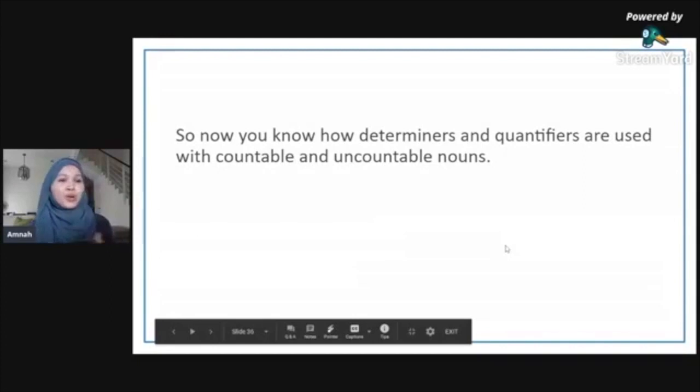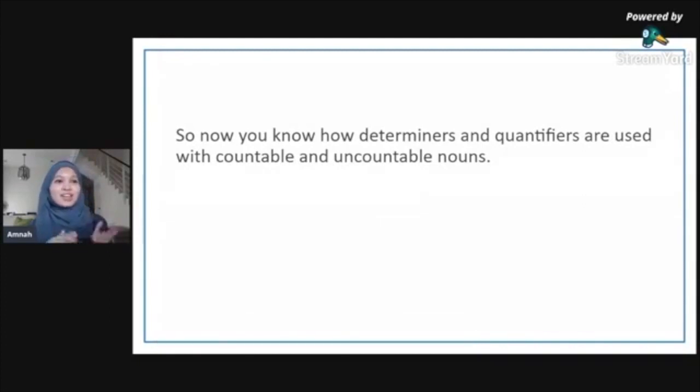So now you know how determiners and quantifiers are used with countable and uncountable nouns, right? All this explaining about noun phrases, I hope you can see how it all fits in. There's a sentence, there's the clause, within the clause, there's the noun phrase, there's the verb phrase. The noun phrase can be just a noun, or it can be a post modifier or pre modifier with a noun.